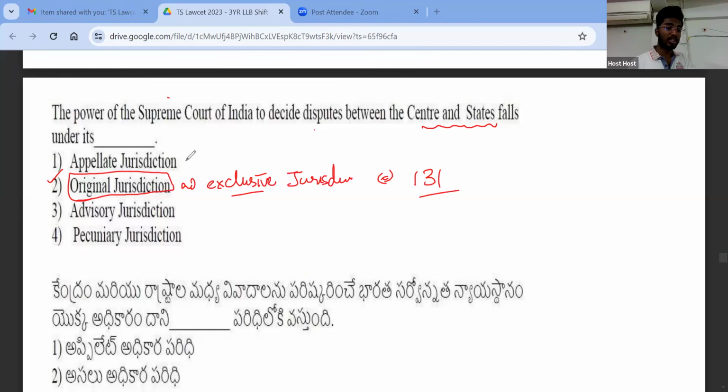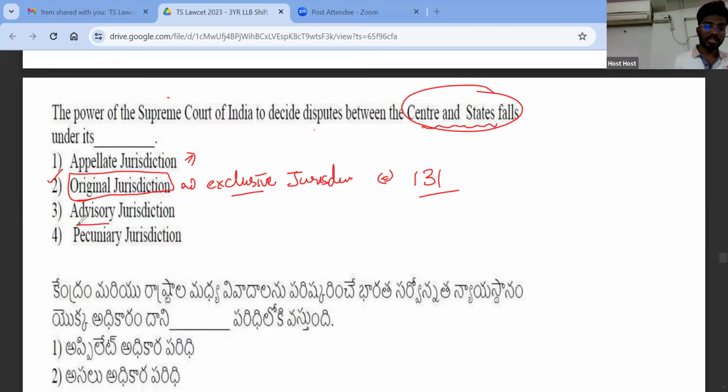Next, what is appellate jurisdiction? Appellate jurisdiction means that a case is tried and adjudicated in a lower court, and then you are appealing it to a higher court, right? So Supreme Court also has appellate jurisdiction, because Supreme Court is the largest or the final appellate court. So first you'll go to the lower court, then you'll come to the high court, and then if you're not satisfied, finally you can go to the Supreme Court, not more than that. So that is why Supreme Court has appellate jurisdiction also. But the dispute between center and state falls under original jurisdiction, because you can only come to the Supreme Court in the first place and not to other places.